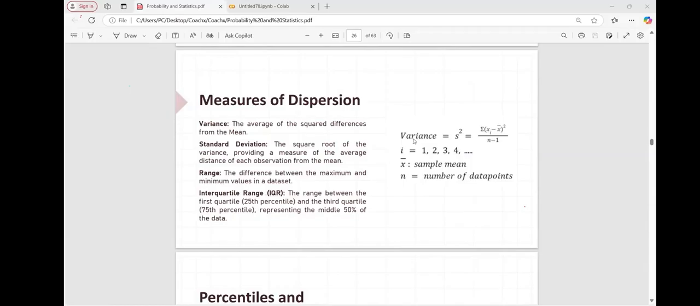Now, what is the formula? Anyone having any doubt? Ma'am, can you please repeat the variance part? Variance. Okay.